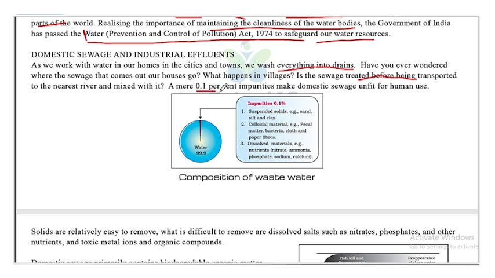A mere 0.1% impurities make domestic sewage unfit for human use. So, a mere 0.1% of impurity is making the domestic sewage unfit for human use. This is the composition of wastewater, which has 99.9% water and only 0.1% impurities, which include suspended solids like sand, silt and clay, colloidal materials like fecal matter, bacteria, cloth and paper fibers, and dissolved materials like nutrients, nitrate, ammonia, phosphate, sodium and